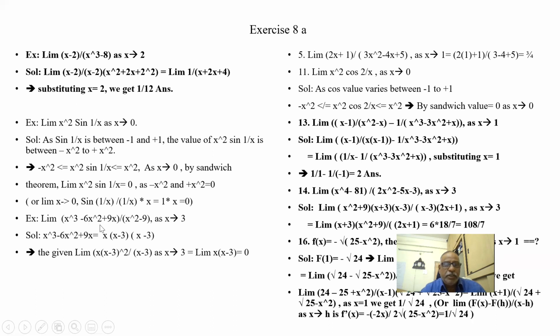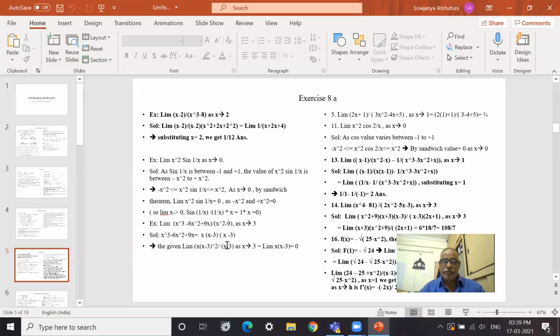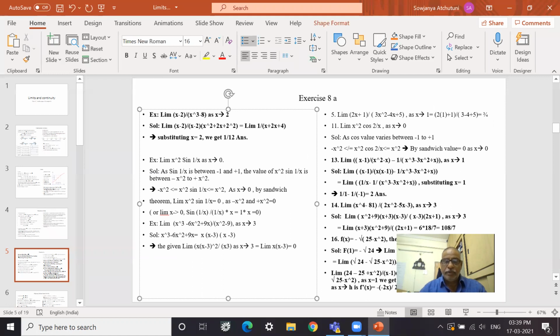Similarly, another problem: limit as x tends to 3 of a quotient with x square minus 3x and x square minus 9. Here x minus 3 is the factor: the denominator is x plus 3 into x minus 3, and the numerator on factorization is x into x minus 3.